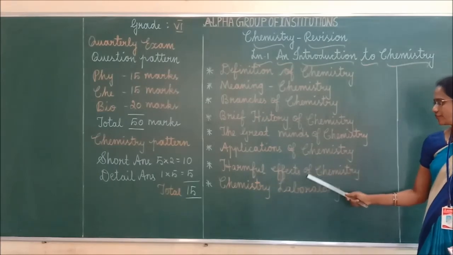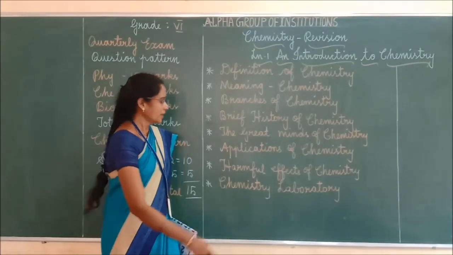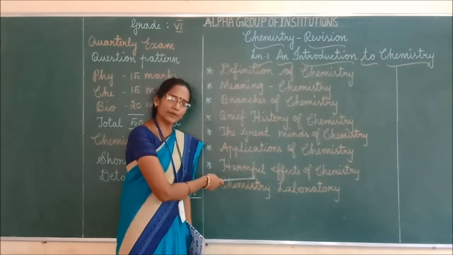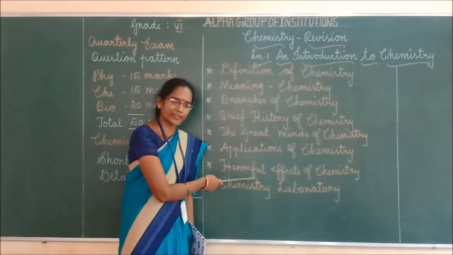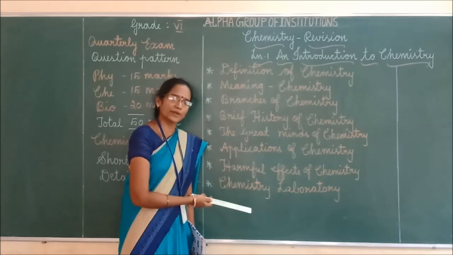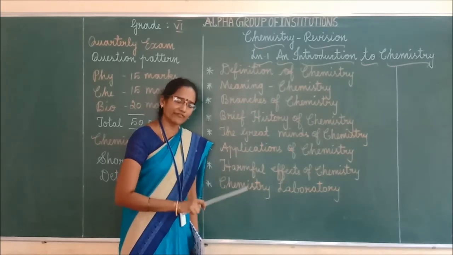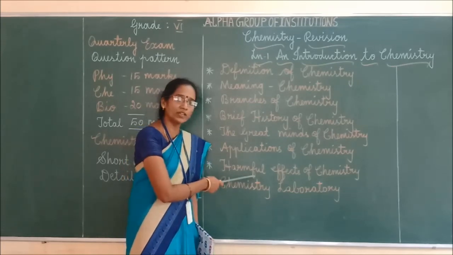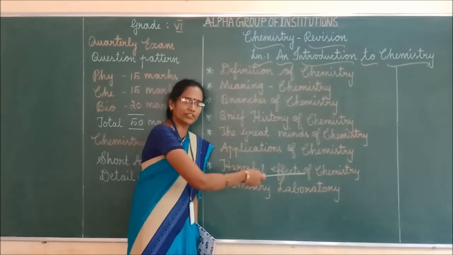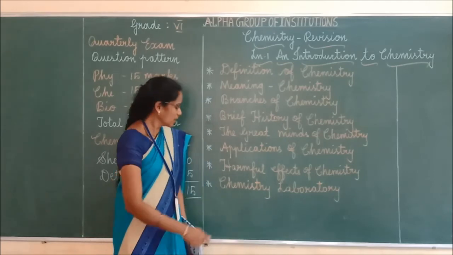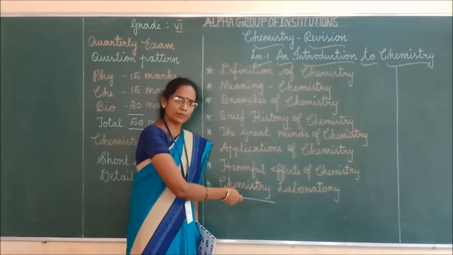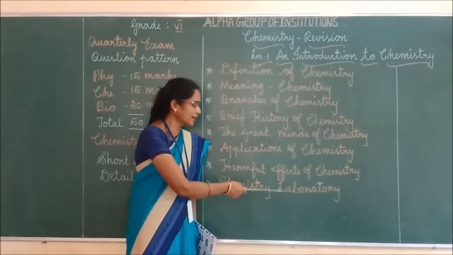Next one, harmful effects of chemistry. In this you will receive what is meant by pollution, what are the different types of pollution, and what is meant by deforestation, what are the effects of deforestation, mention the effects of deforestation, like that you will receive the question in this harmful effects of chemistry. Okay. Finally, chemistry laboratory. Chemistry laboratory means it's the place in which experiments are performed. Okay. And next one, what are